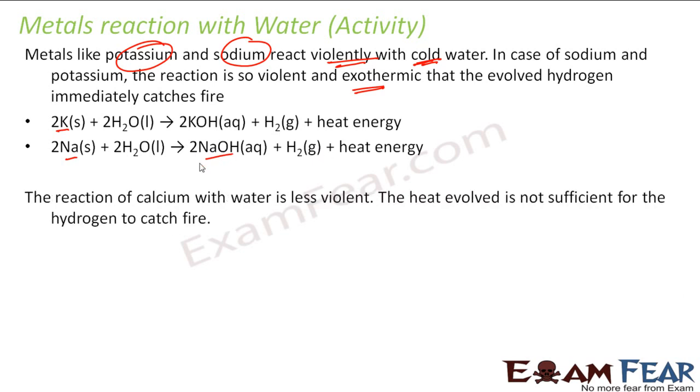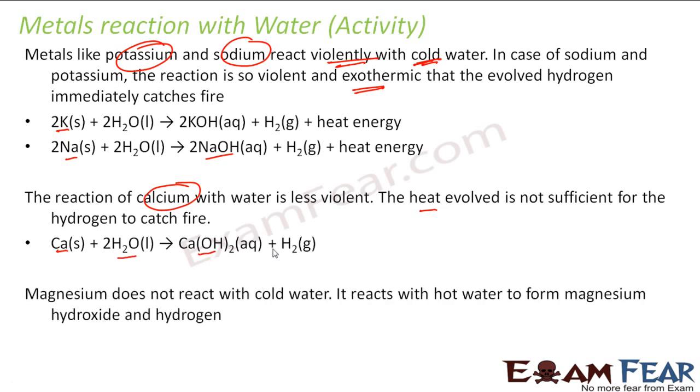Right? The reaction of calcium with water is a little less violent. The heat evolved is not sufficient for hydrogen to catch fire. Heat is involved, but it doesn't catch fire. So calcium with water gives calcium hydroxide and hydrogen gas. Magnesium doesn't react with cold water. It reacts only with hot water to form magnesium hydroxide and hydrogen. So with this, you can say that sodium and potassium are in one group.